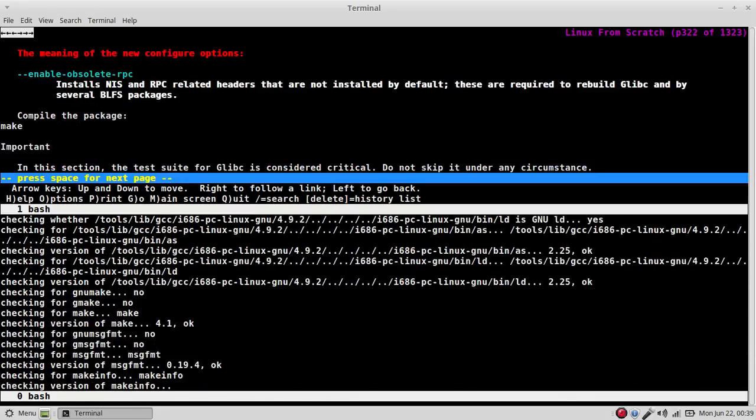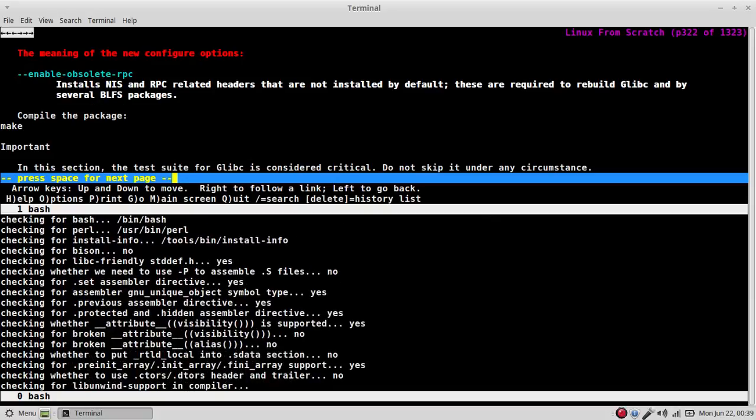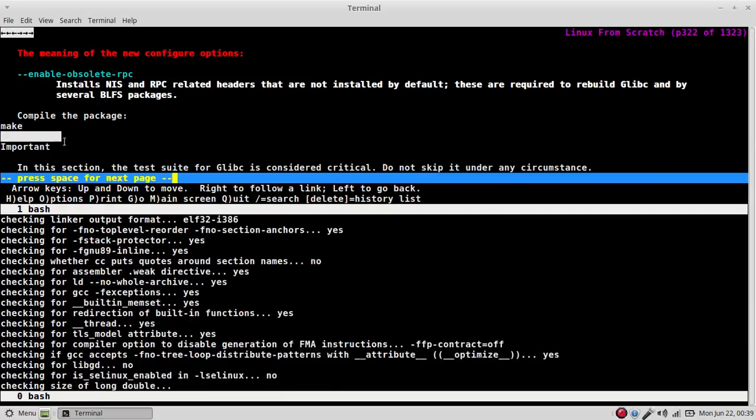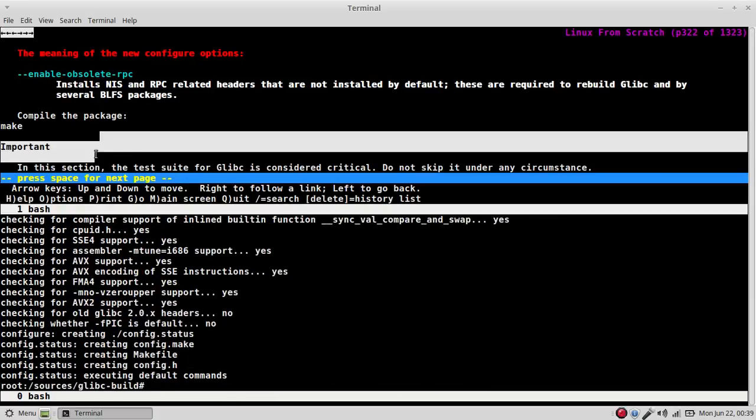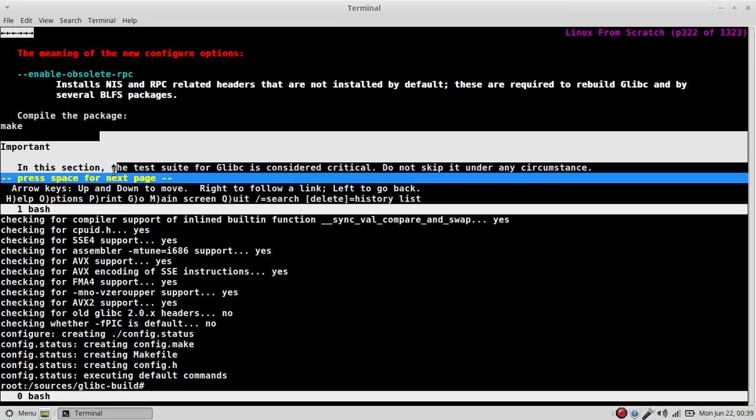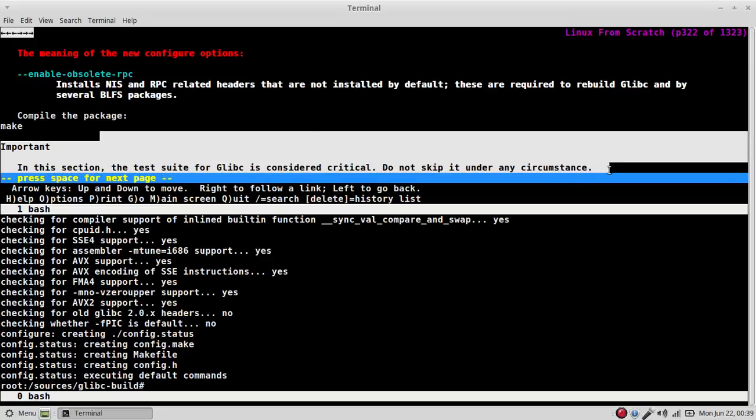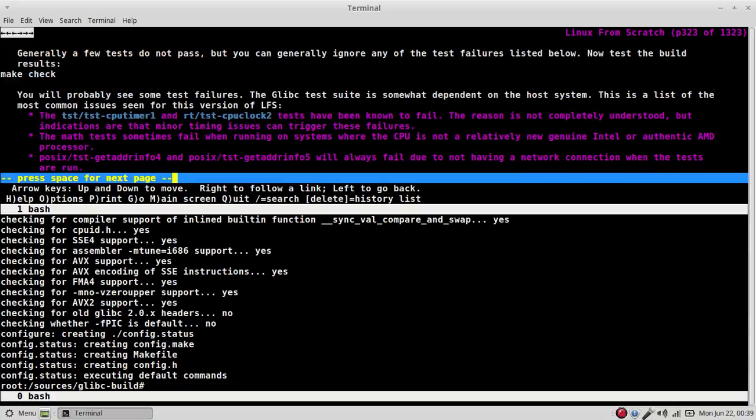Alright, so it says here we need to issue make, and here is what I'm talking about, the critical tests. These will pop out. There's about 4 or 5 of them. Okay, this is one of them. It says important: in this section, the test suite for glibc is considered critical. Do not skip it under any circumstances. Okay. So let's say make and make check.